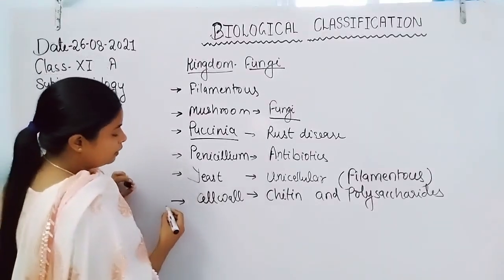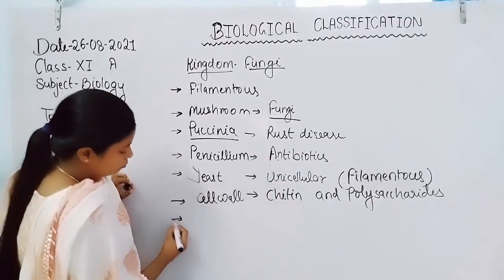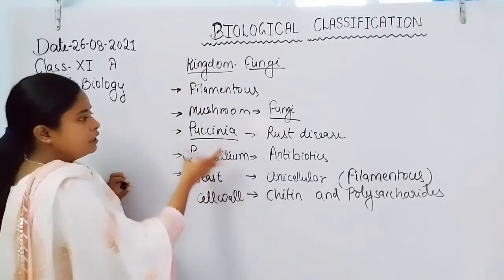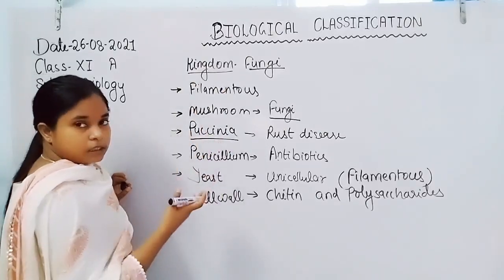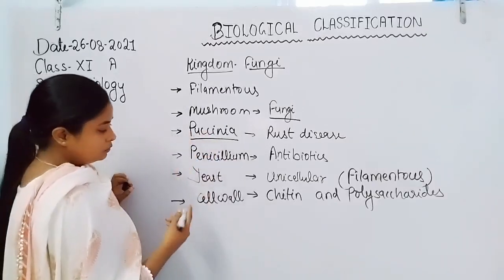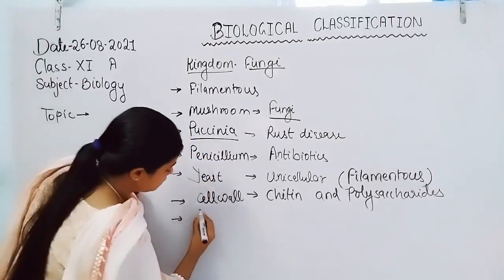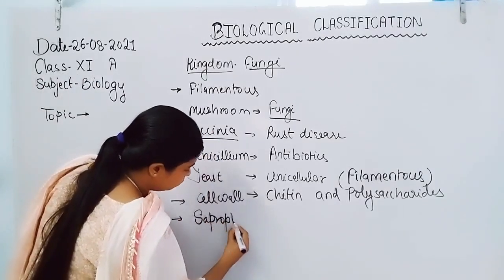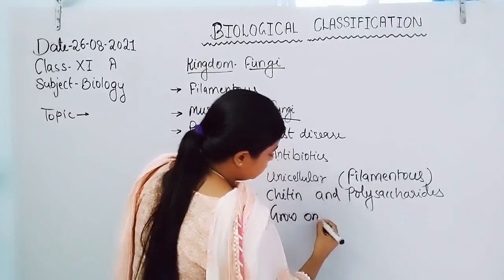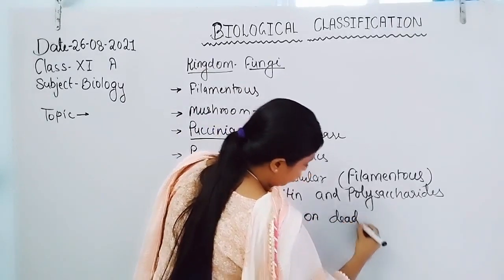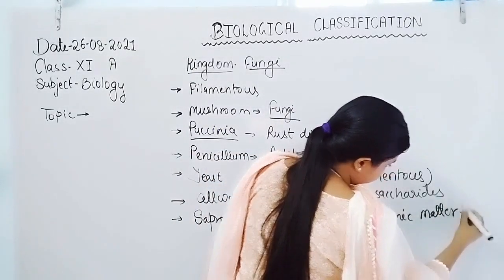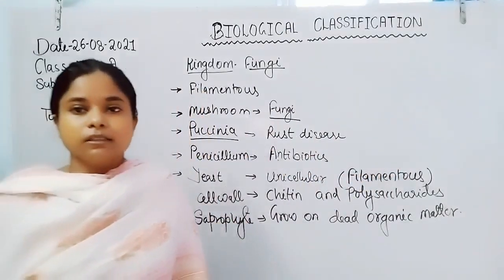Now, if we talk about where they grow, under different conditions, for example Puccinia, they are saprophytes, that means they grow on dead organic matter.